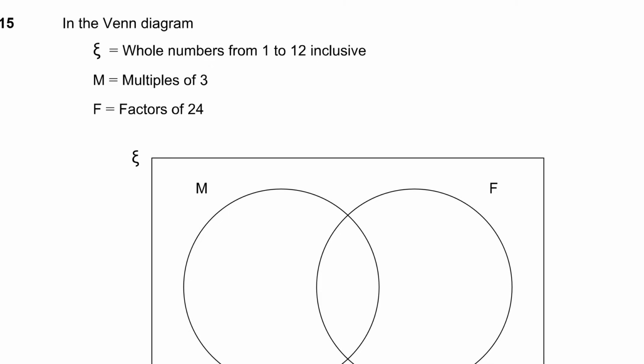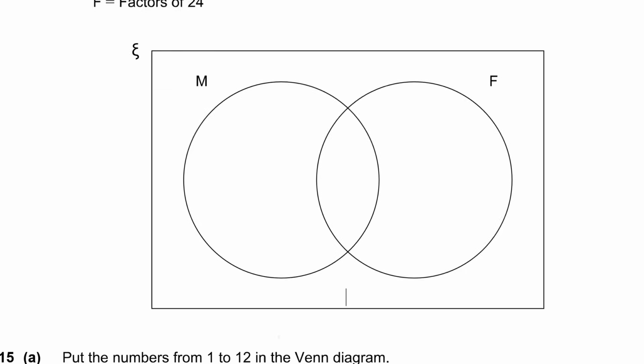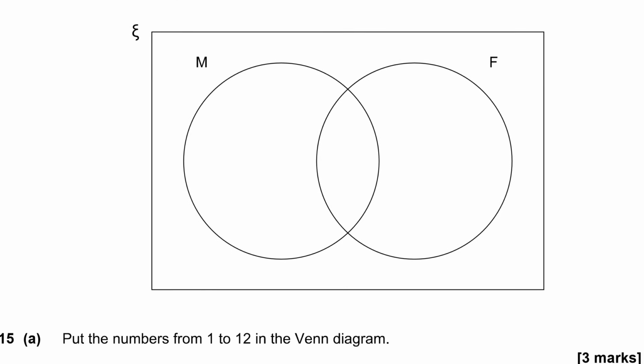Question 15. In the Venn diagram, that funny squiggly E thing stands for the universal set. It says it's the whole numbers from 1 to 12 inclusive. So that's all the numbers that belong inside the Venn diagram. M contains multiples of 3 and F contains factors of 12. Okay, so we need to then decide where all those elements need to be put into the Venn diagram.